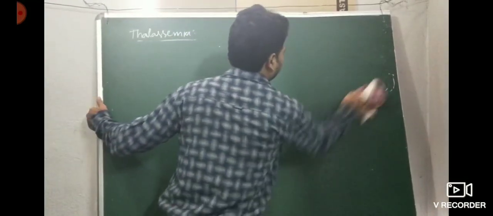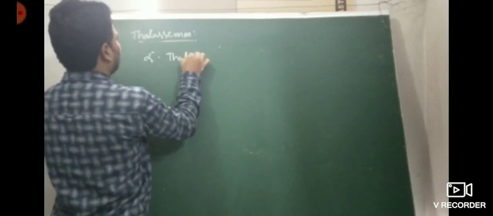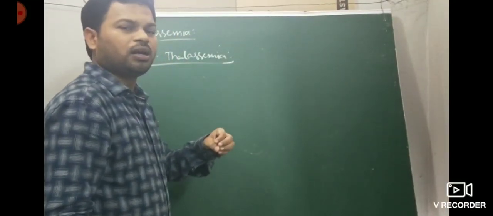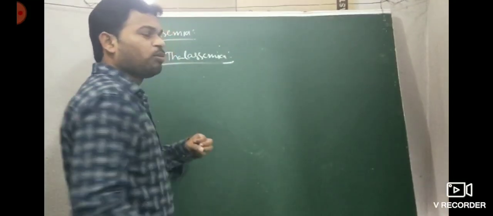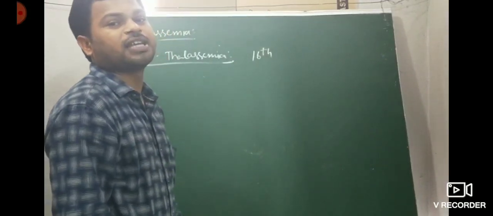There are two types of thalassemias. One is alpha thalassemia. In alpha thalassemia, the genes on the 16th chromosome are affected.